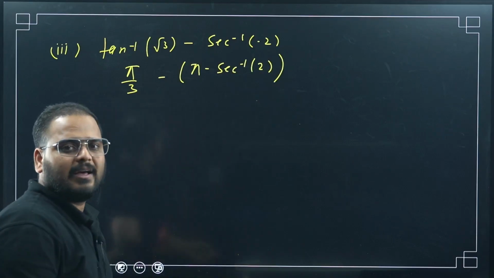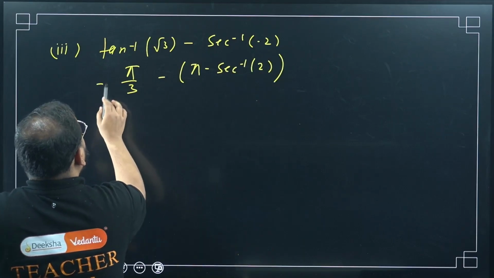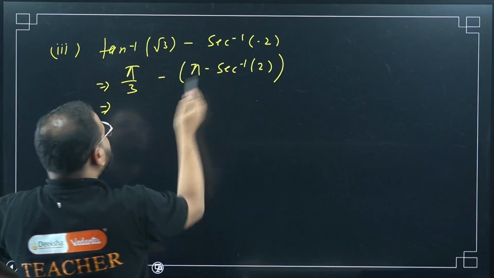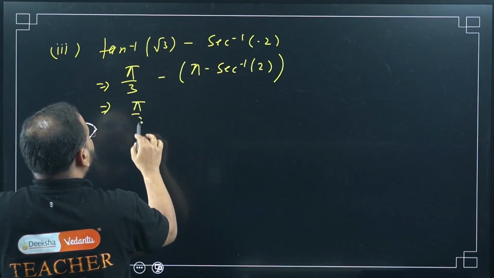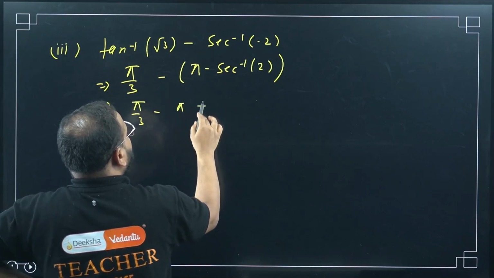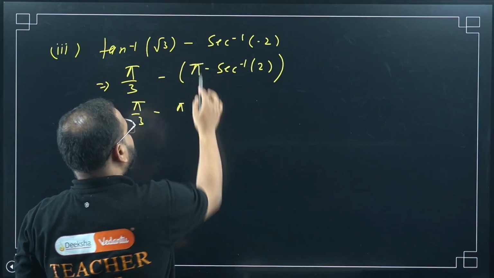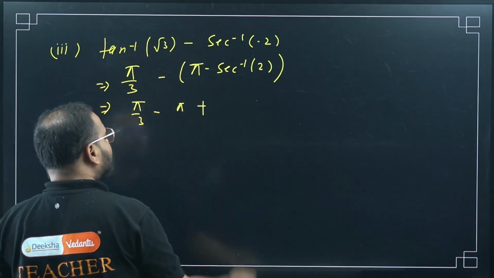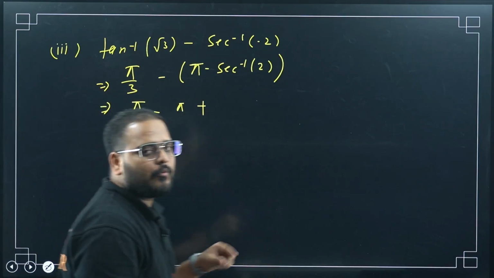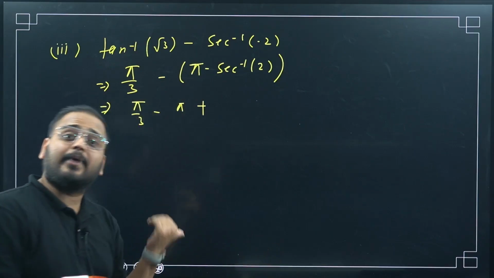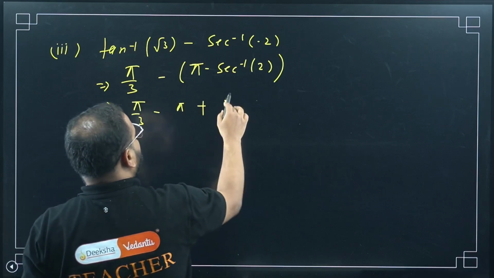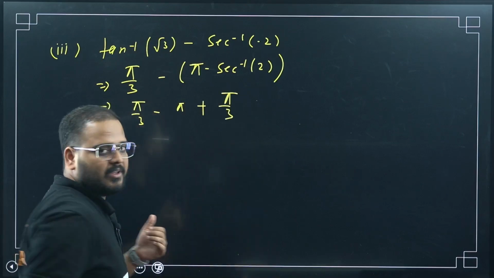Same rule as cos inverse. Pi minus sec inverse of x. So if I do that, pi by 3 minus pi, and this becomes plus, yes or no? Minus pi and plus sec inverse of 2 is what? When is sec 2? When cos will be 1 by 2. When is cos 1 by 2? When it is pi by 3, right?